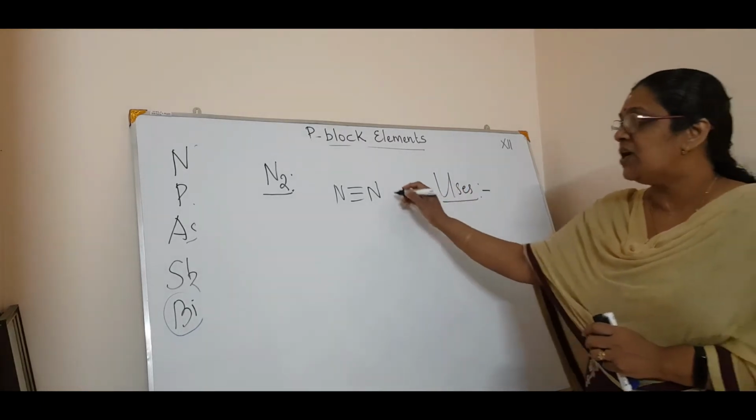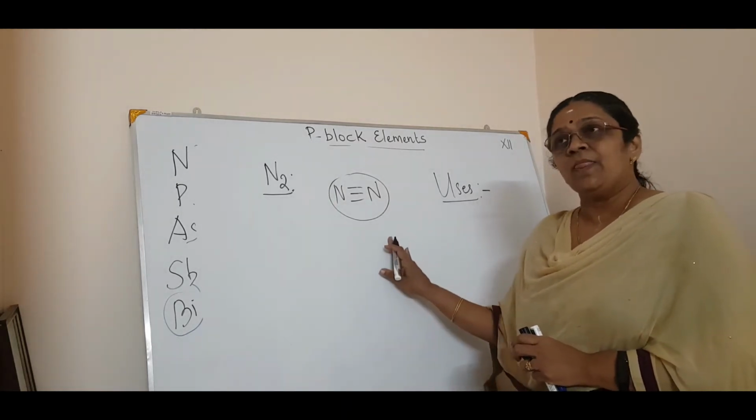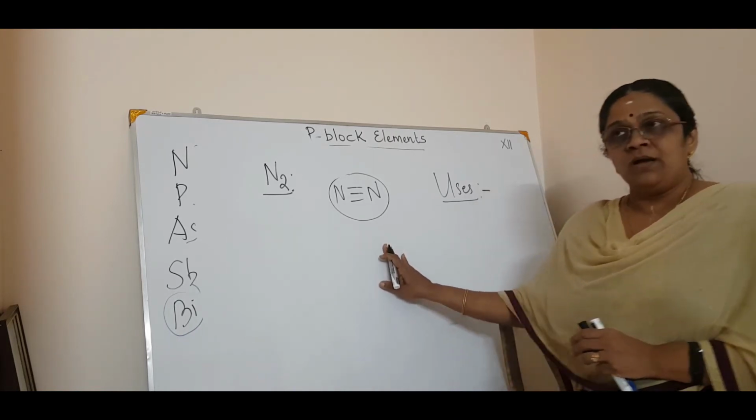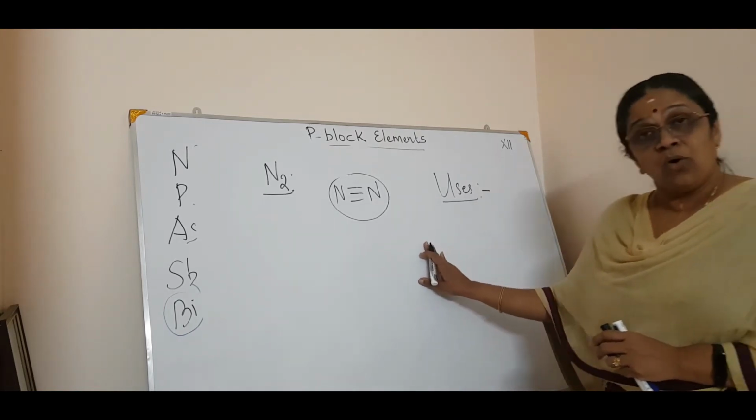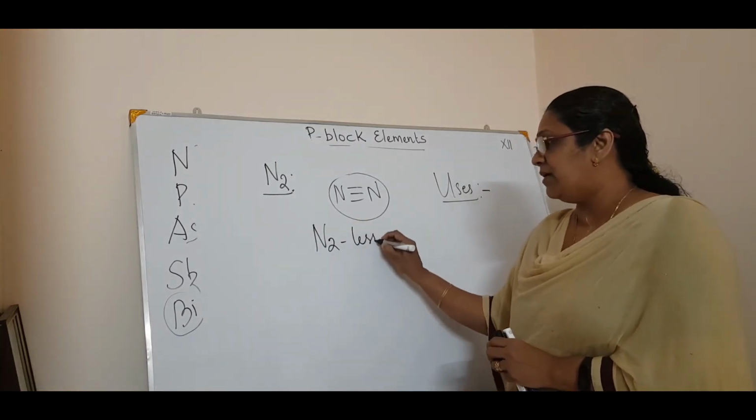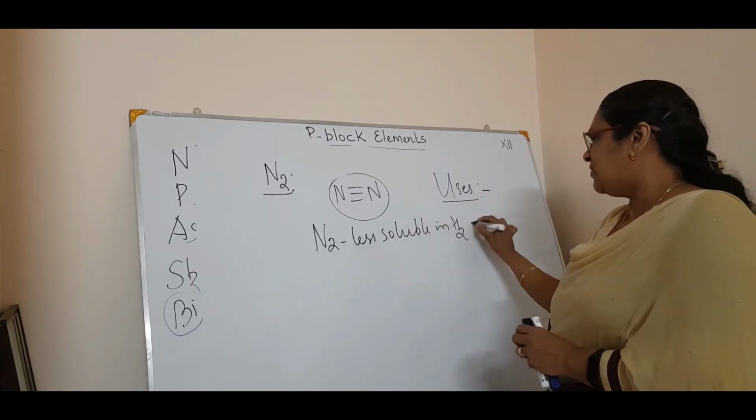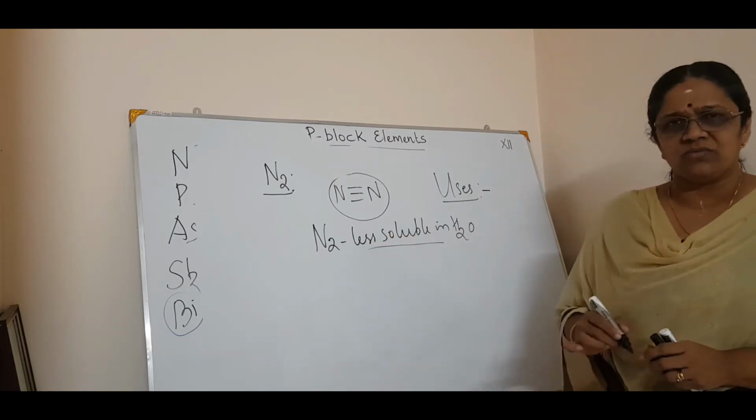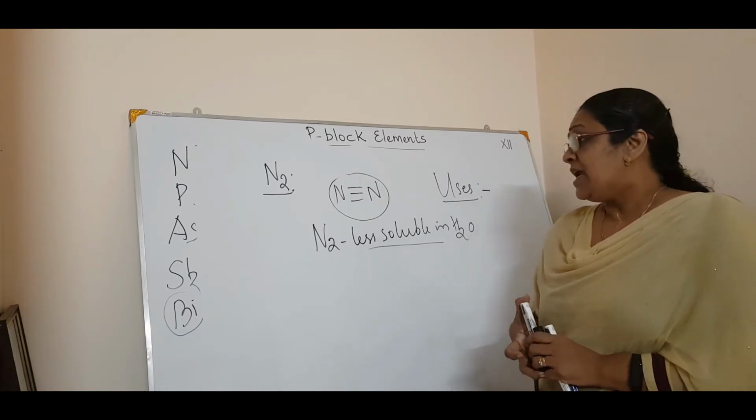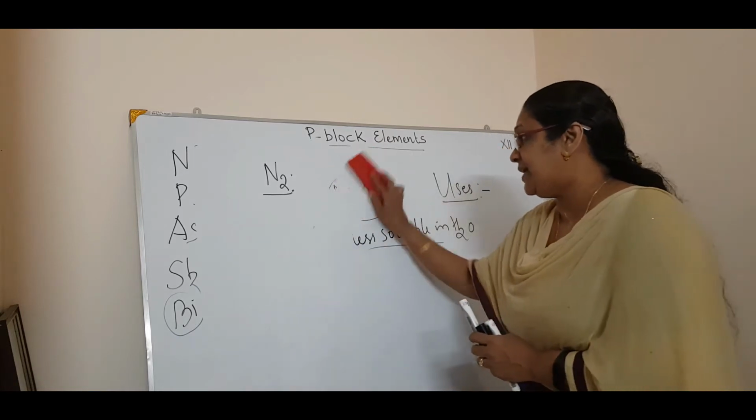Now coming to the properties, you know it is a gas, an inert gas, colorless, odorless, tasteless. When talking about the boiling point and melting point, there is a low MP and BP. Now what about the solubility? Nitrogen is less soluble in water. That's all about the physical properties. Now coming to the chemical properties, there are 3 reactions to study.